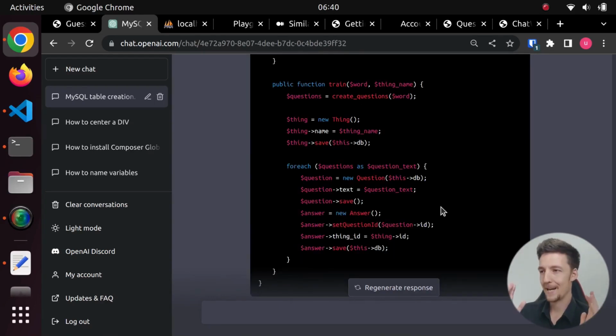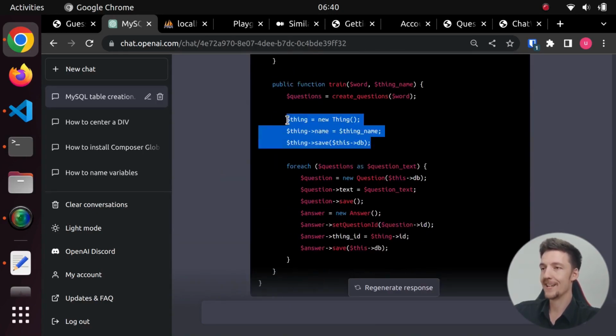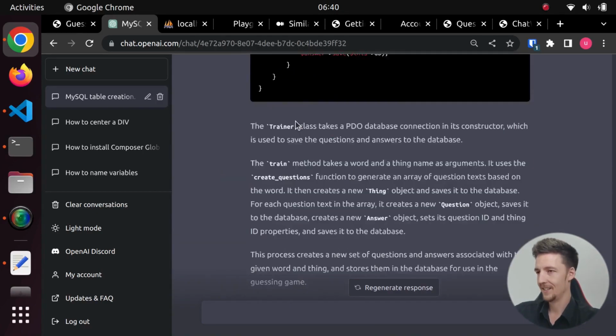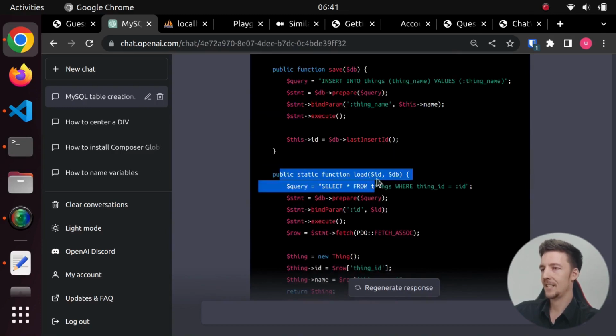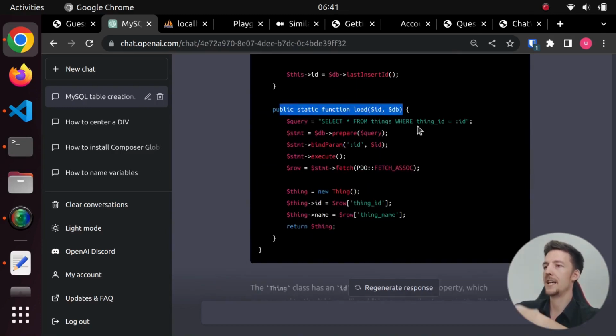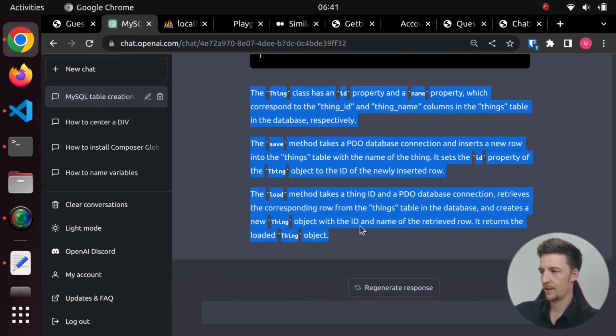So now we had a method to train the app, but still we don't have any training material. So next I told it to create the thing class, because it created a thing here, but we don't have a thing class. So then it created this, a thing class with an ID and a name and a save method and a static load method, which loads the data of the thing from the database. And we have an explanation here as well.